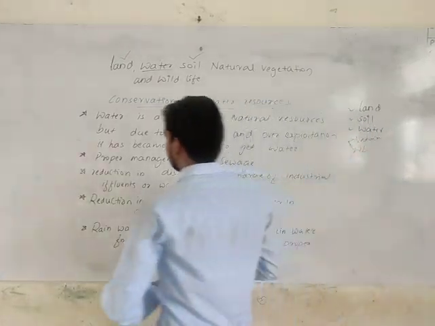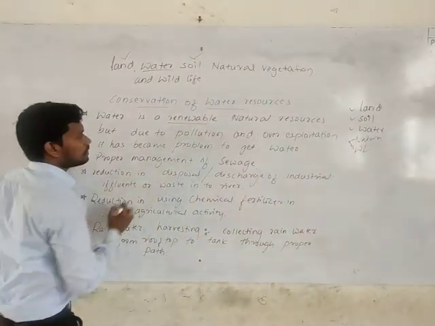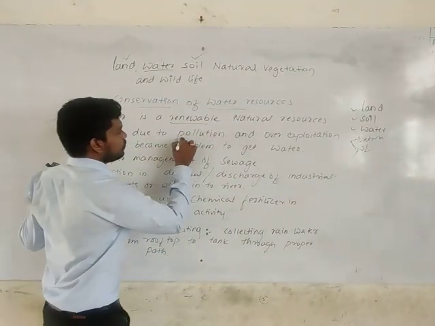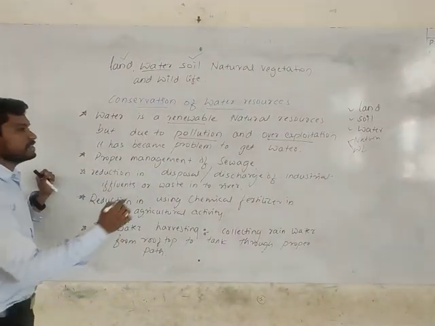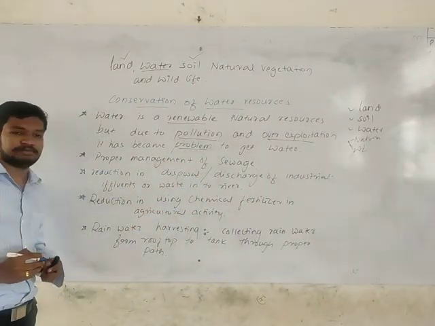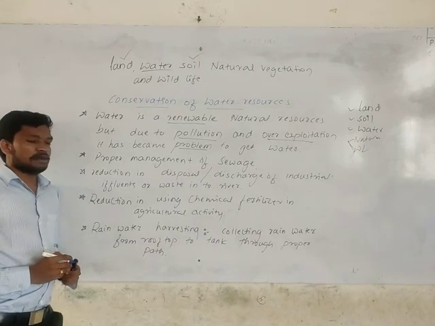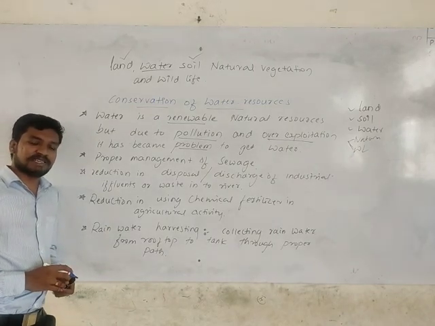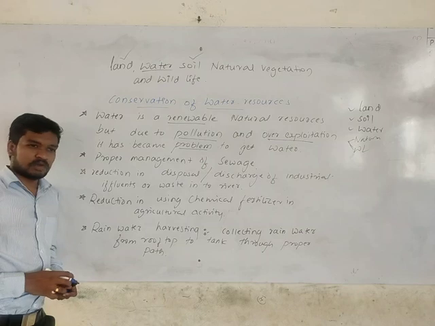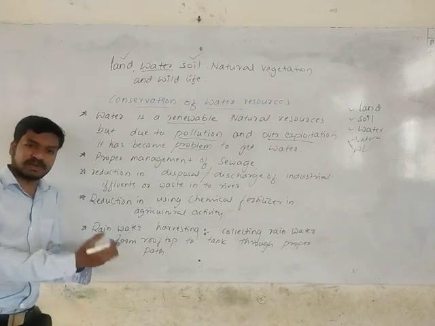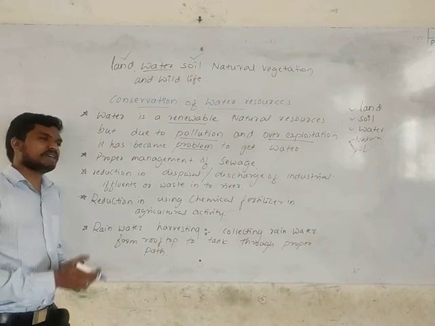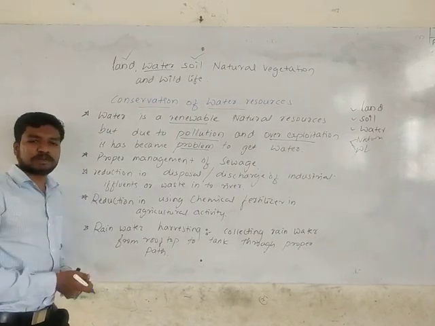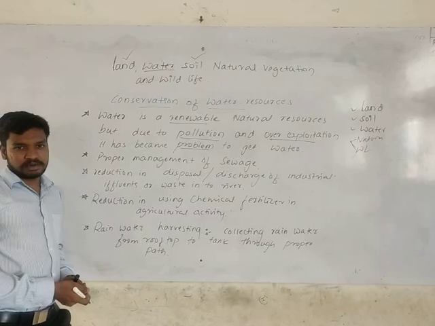Here it's a renewable, but due to the pollution and over exploitation and the contamination, we are facing a problem in getting the fresh water. For that, we should have some conservation measures. To get fresh water, to get adequate availability of water, we should have a conservation of resources. We should get into the methods to conserve the water.